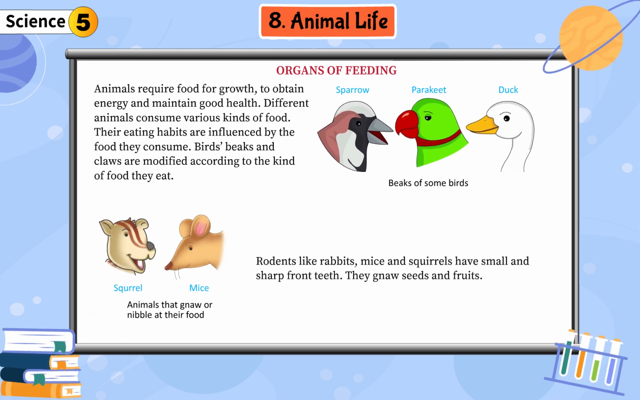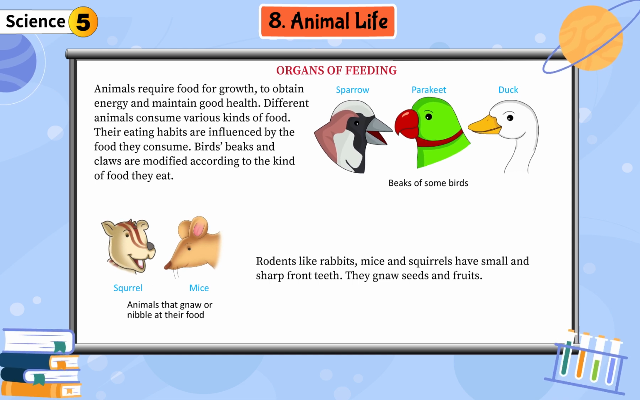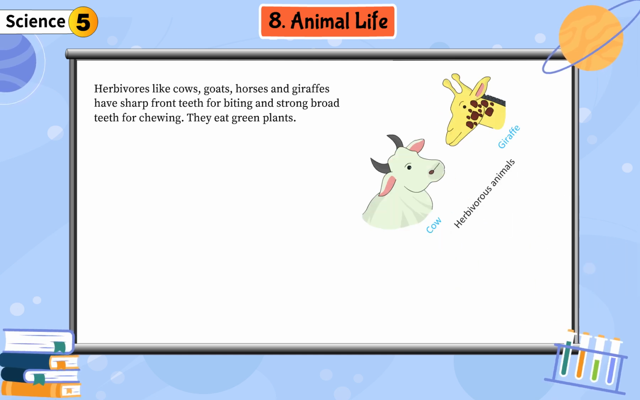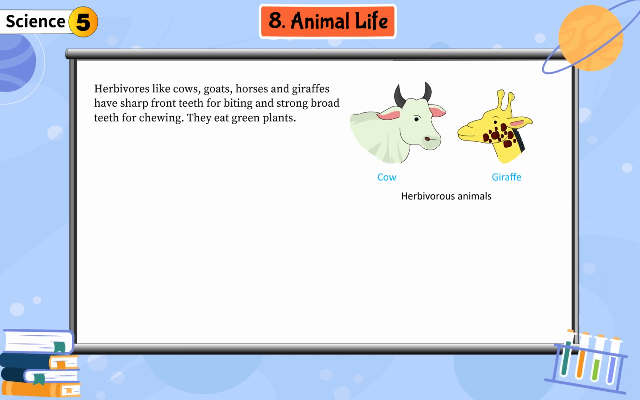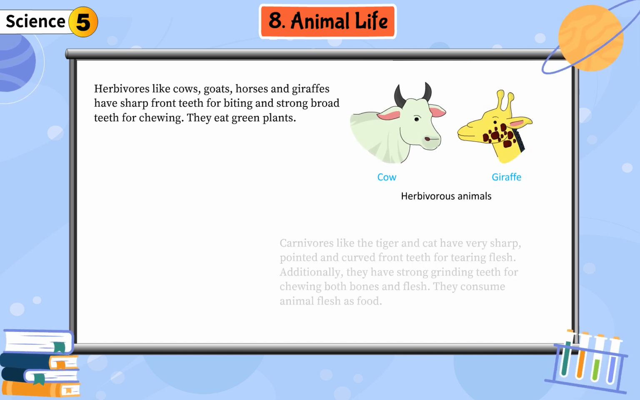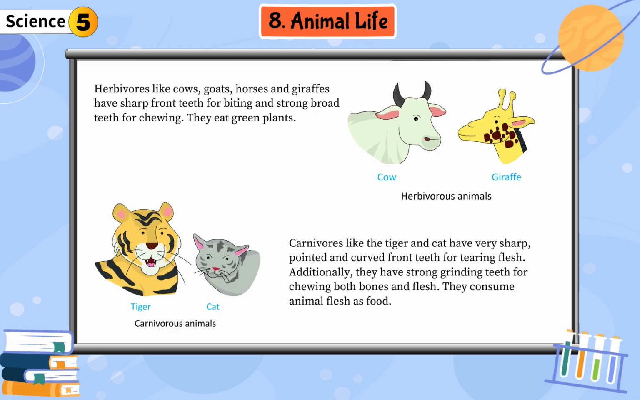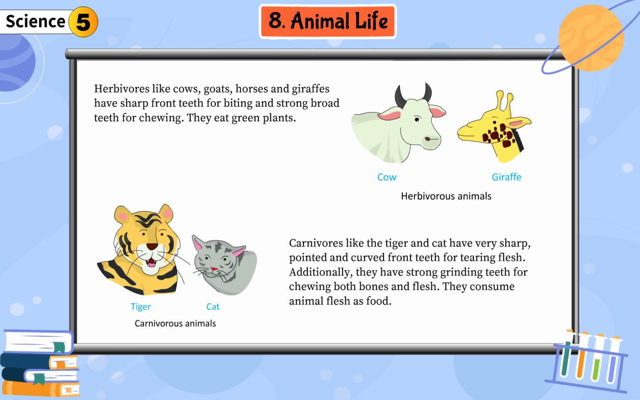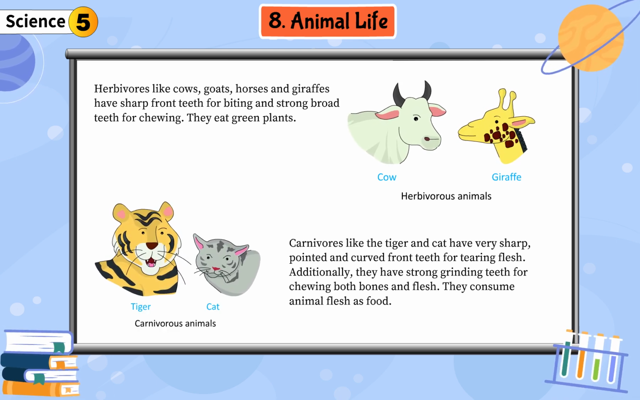Rodents like rabbits, mice and squirrels have small and sharp front teeth. They gnaw seeds and fruits. Herbivores like cows, goats, horses and giraffes have sharp front teeth for biting and strong broad teeth for chewing. They eat green plants. Carnivores like the tiger and cat have very sharp, pointed and curved front teeth for tearing